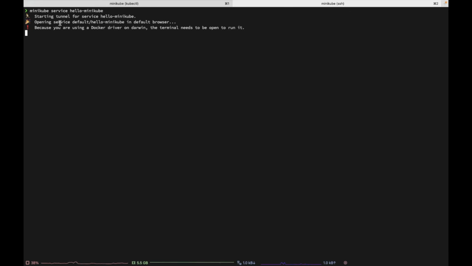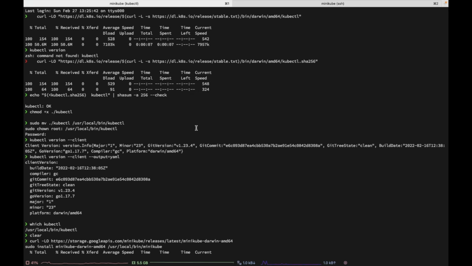Now you can see it has started a tunnel for service hello-minikube. It is opening the service in the default browser, and I'm using Safari as the default browser. Because you are using a Docker driver on Darwin, the terminal needs to be open to run it. Okay, it's taking some time.